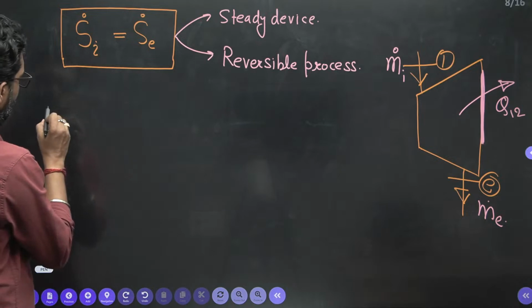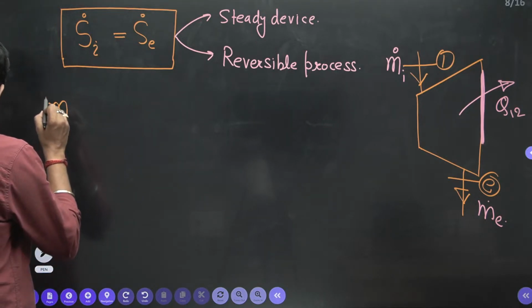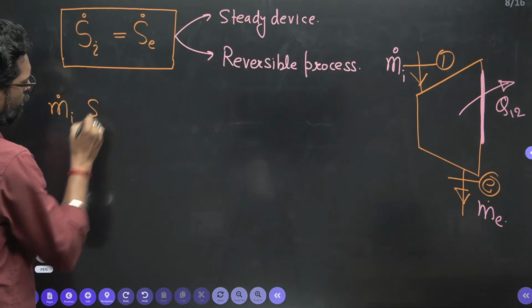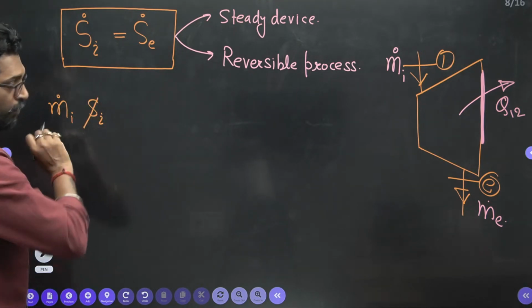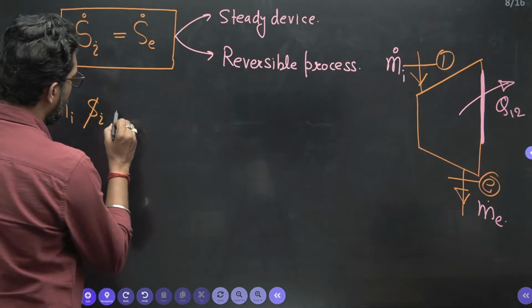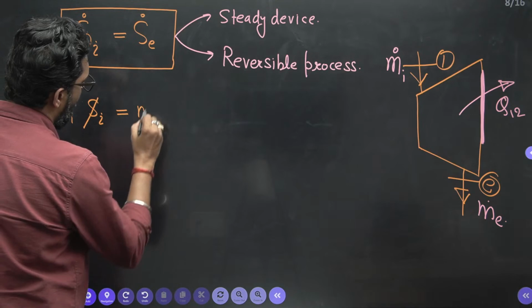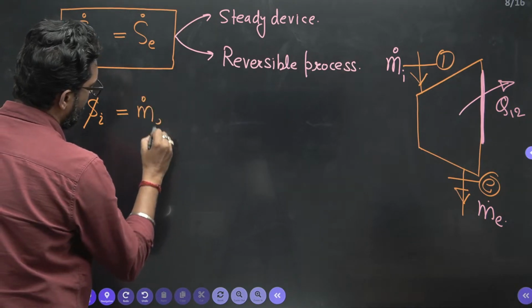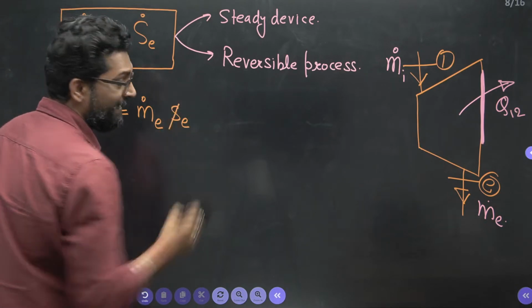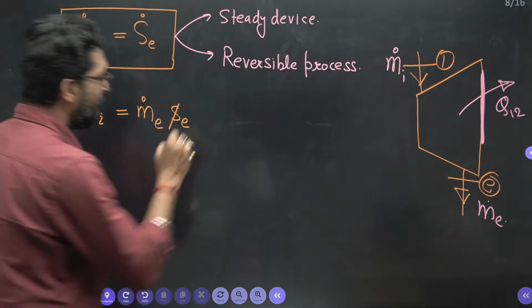So entropy in is due to mass, that means mass flow rate at in. So write specific entropy at inlet. So this is your in. What is the exit? Mass, due to the mass at exit, specific entropy at exit, and there must be a heat exit.